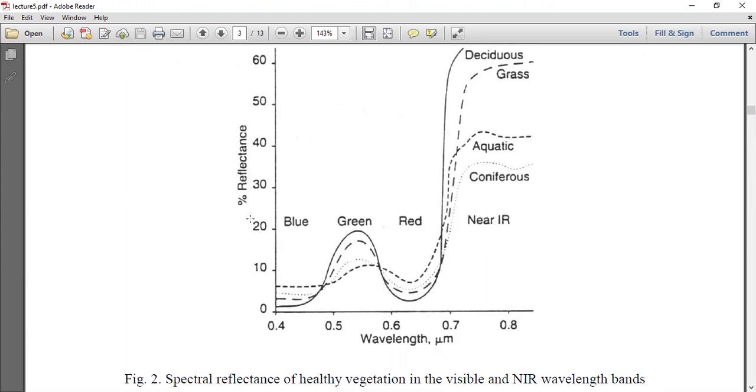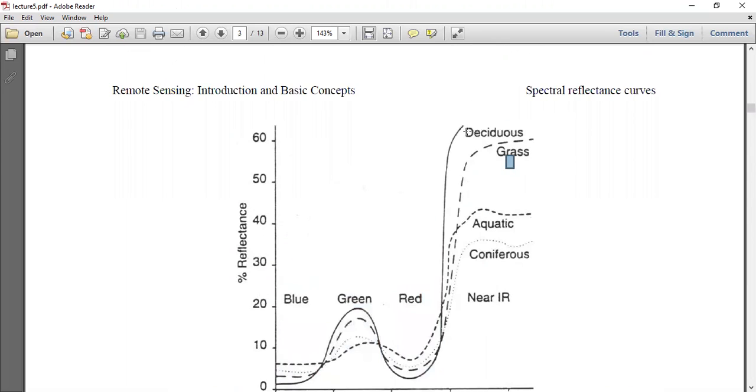The wavelength and reflectance characteristic of blue is lower than that of green. Right: conifer, the aquatic grass and the deciduous.